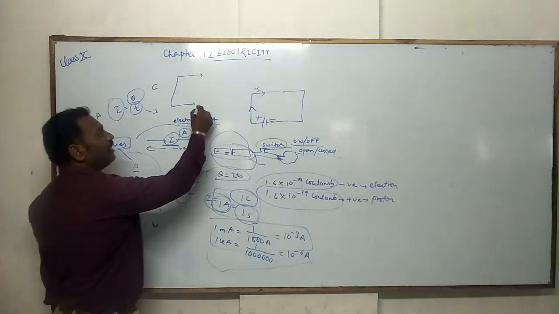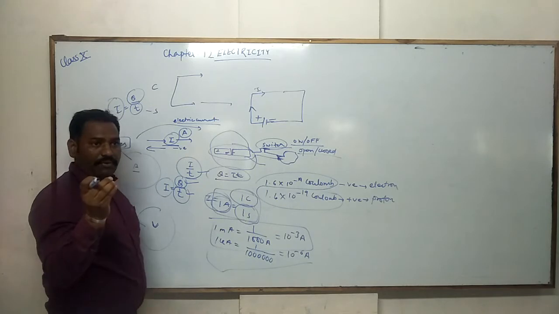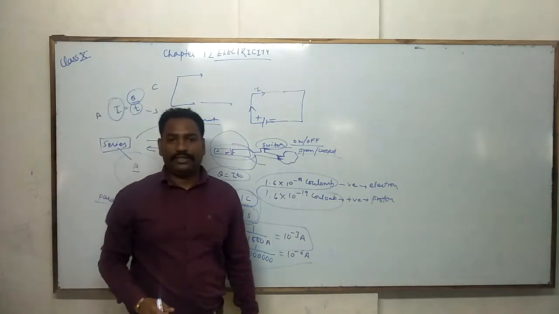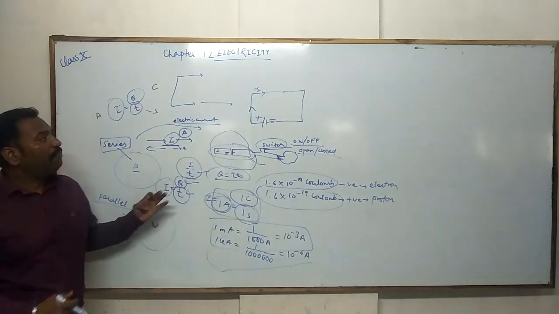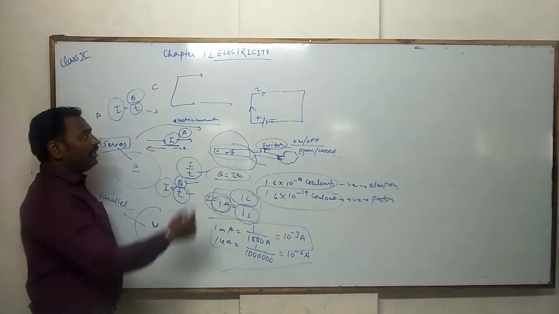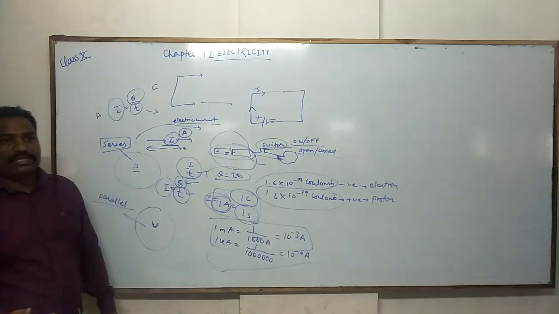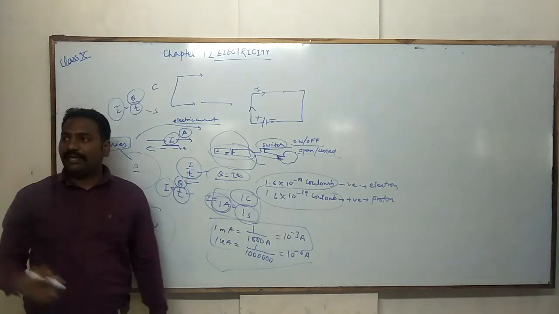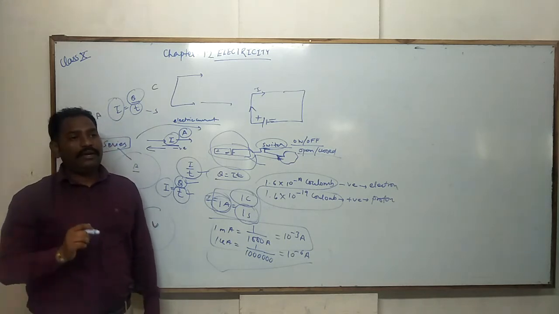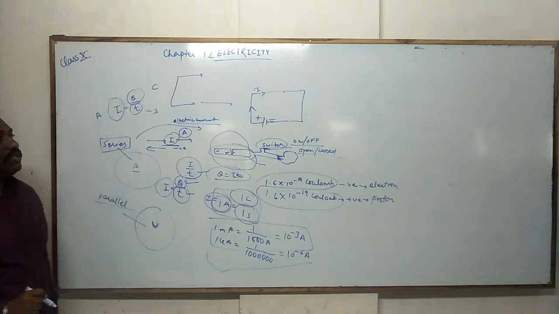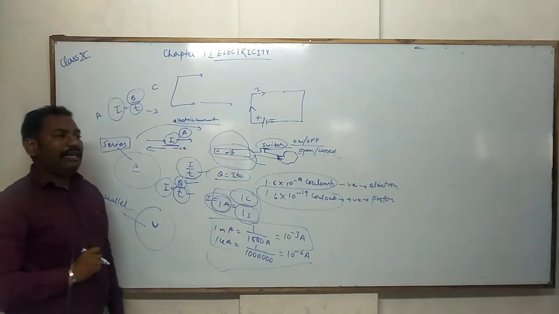But in an insulator there is no such type of free electrons available. So it cannot flow easily like water. They have many obstacles in between, and that's why we have a new term for that. That one is the resistance, because resistance is the obstruction to the flow of electric current.